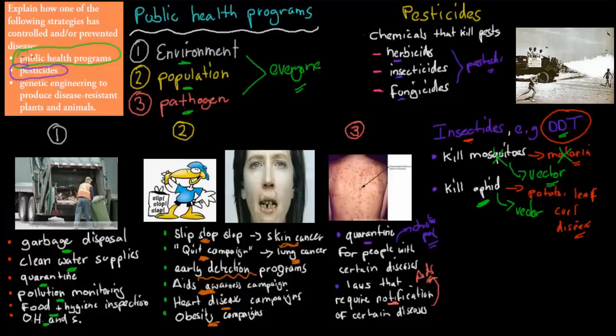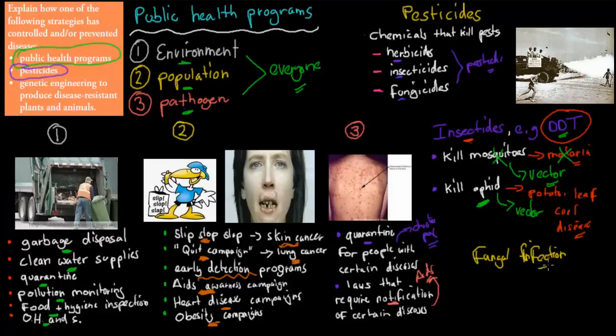Now, fungicides are also used, for example, to kill fungus. Remember I mentioned a couple of years back that there are fungal infections. These fungal infections can infect humans, but often when we use fungicides, we don't usually use them on humans, but we use them to prevent plant infections. So fungal infections on plants are usually quite problematic.